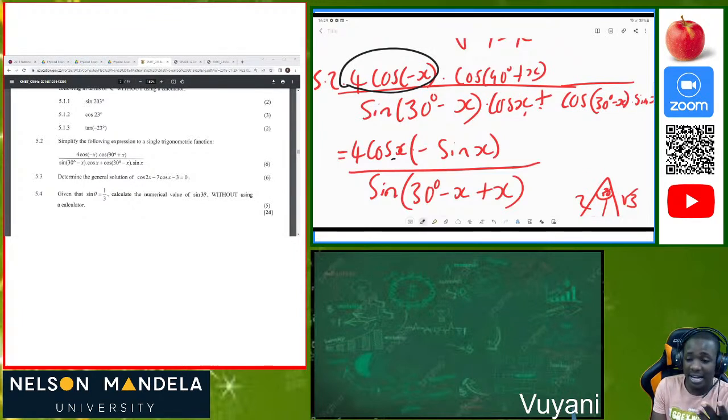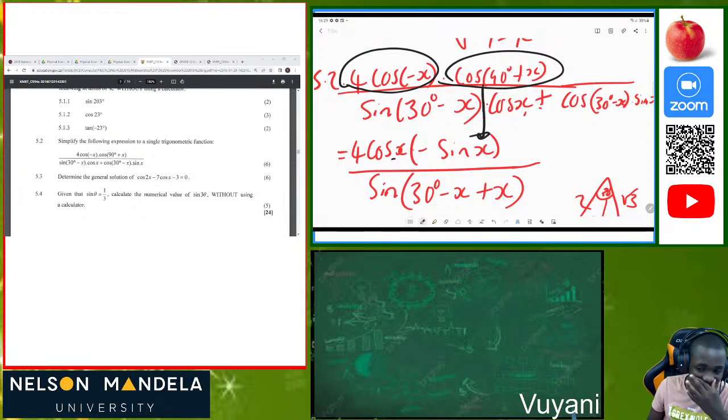So when you're given sine of 90 degrees plus or minus theta, it will change to cos of theta. When you're given cos of 90 degrees plus theta, it will change to negative sine of theta. If you're given sine of 90 degrees minus theta, it will change to positive cos of theta. So those are our co-ratios. In this instance, this co-ratio leads us to negative sine of x. Why? Because 90 degrees plus x is in the second quadrant, and cos in the second quadrant is negative. So since cos is negative there, our co-ratio is also going to be negative.